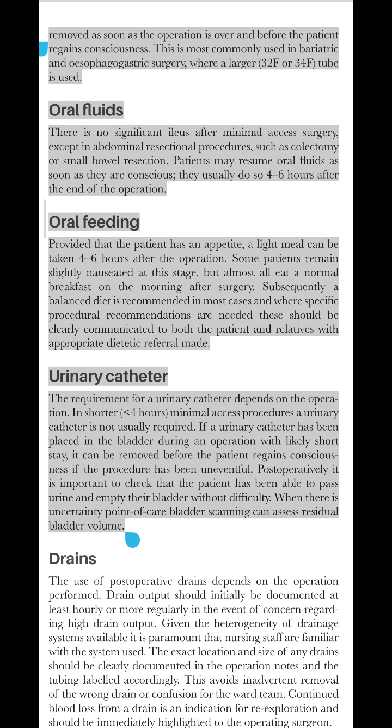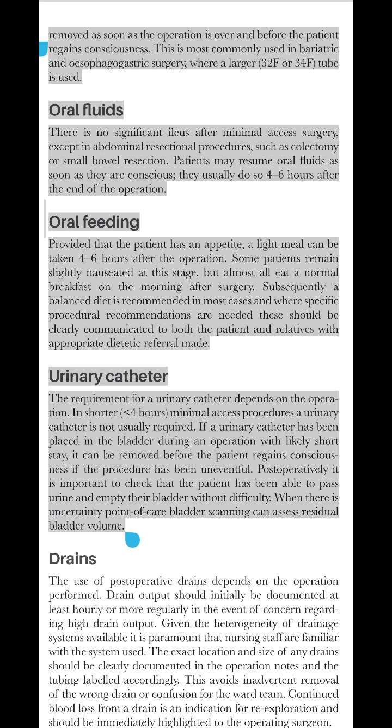Oral fluids. There is no significant ileus after minimal access surgery, except in abdominal resectional procedures, such as colectomy or small bowel resection. Patients may resume oral fluids as soon as they are conscious. They usually do so 4 to 6 hours after the end of the operation.